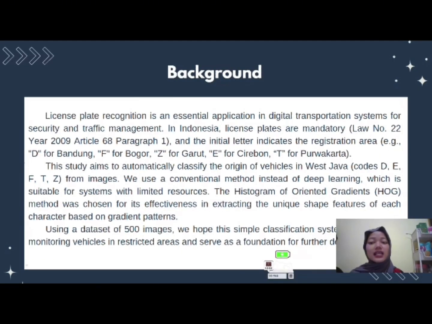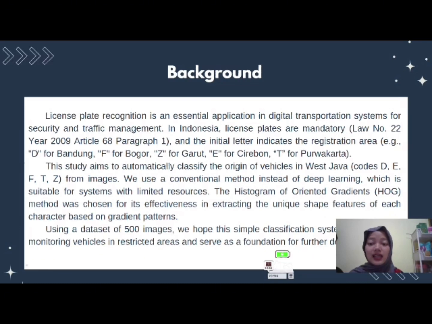Background: license plate recognition is an essential application in digital transportation systems for security and traffic management. In Indonesia, license plates are regional, and the initial letter indicates the registration area: D for Bandung, F for Bogor, Z for Garut, E for Cirebon, T for Purwakarta.